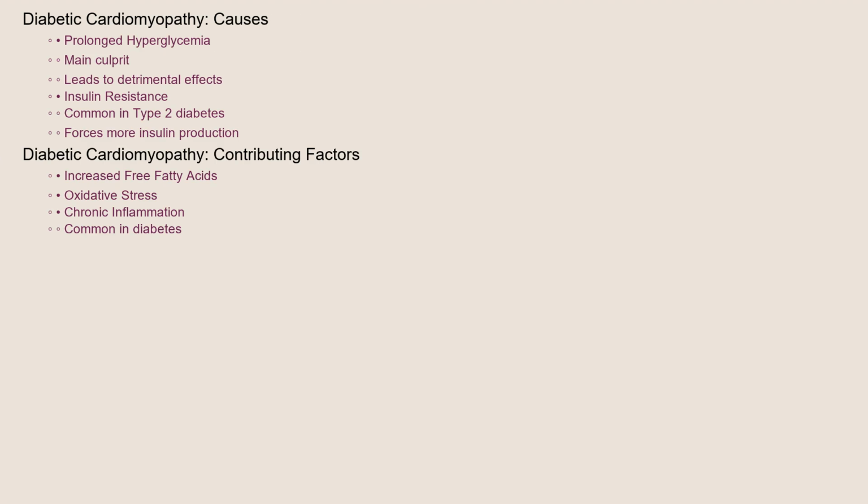So, what exactly causes diabetic cardiomyopathy? The primary culprit is prolonged exposure to high blood sugar levels, or hyperglycemia. This leads to a cascade of detrimental effects on the heart muscle. Insulin resistance, common in type 2 diabetes, also plays a significant role. This resistance forces the body to produce more insulin, further impacting cellular function. Other contributing factors include increased levels of free fatty acids, oxidative stress, and chronic inflammation, all frequently seen in individuals with diabetes.